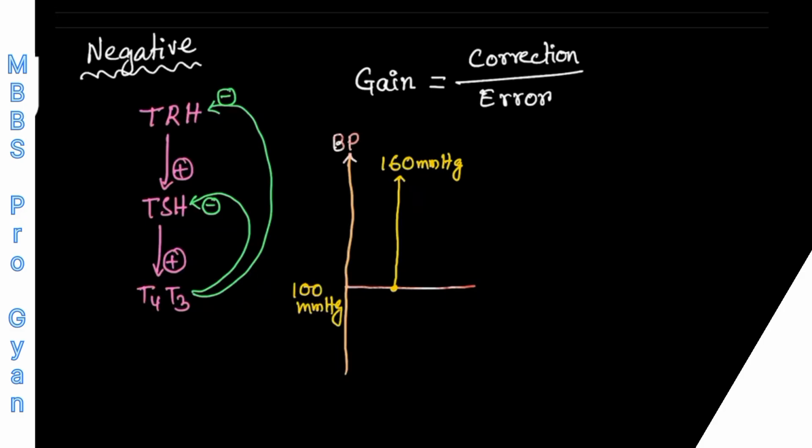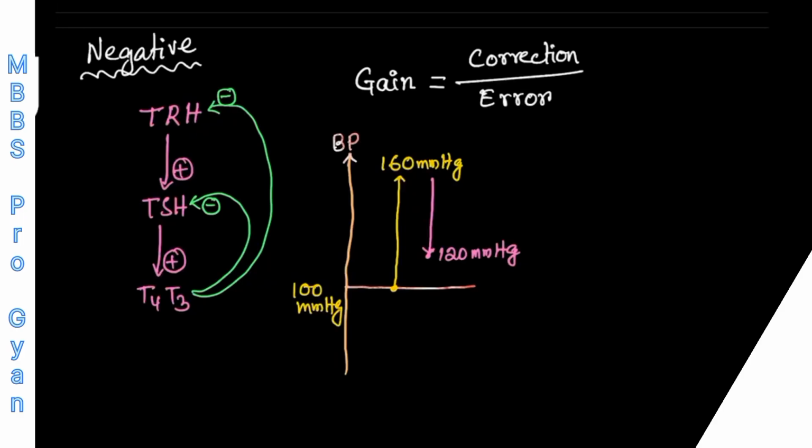Now we all know that during this condition, the baroreceptor will try to reduce the blood pressure. Suppose the baroreceptor has reduced this raised blood pressure to 120 millimeter of mercury. Getting my point? Whenever your blood pressure is raised, the baroreceptor will be stimulated and will try to reduce your blood pressure.